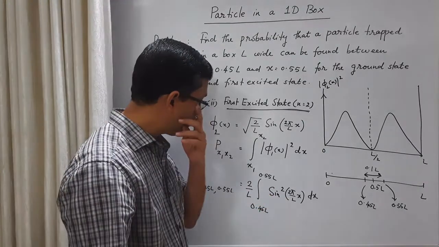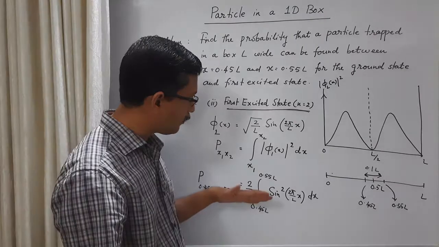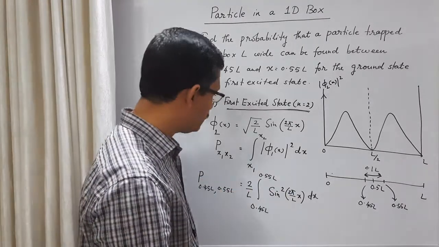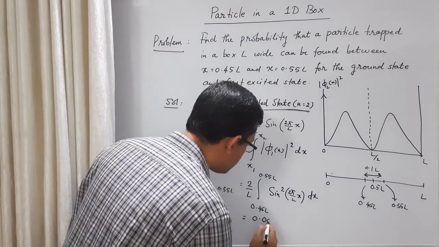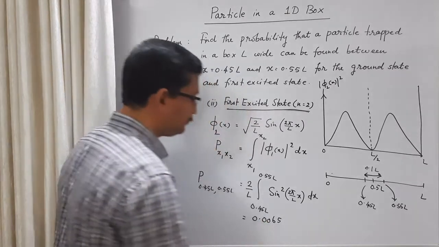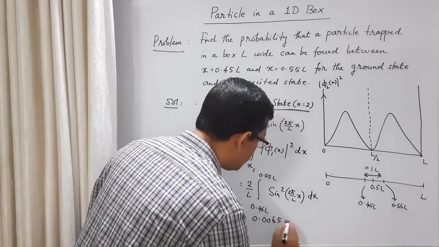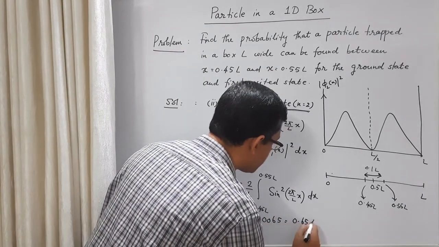Once you have done the ground state, you can do this integration easily. The result is 0.0065. In percentage, we multiply by 100, so we have 0.65%.